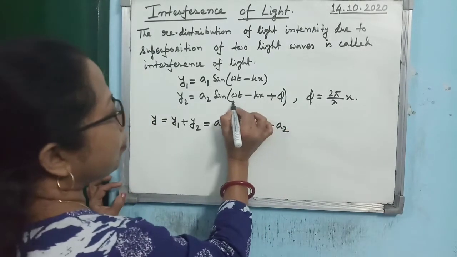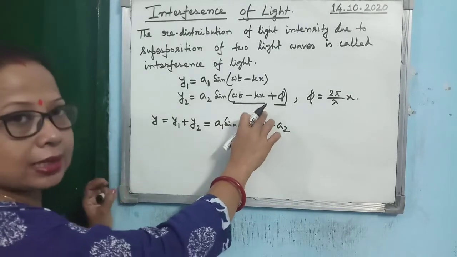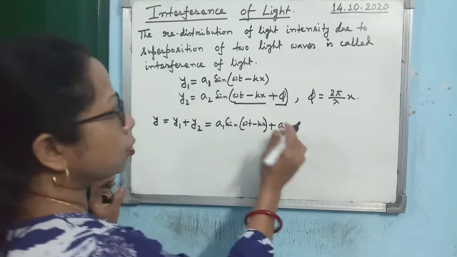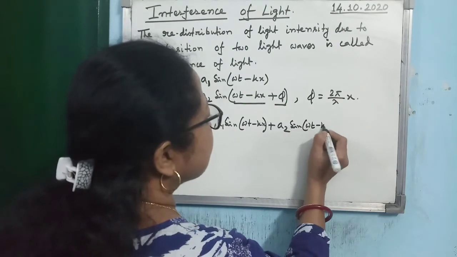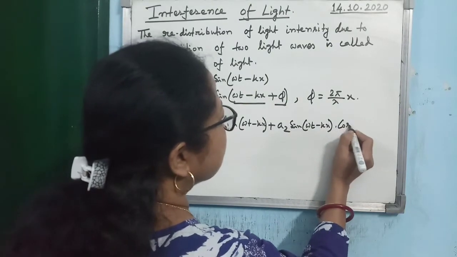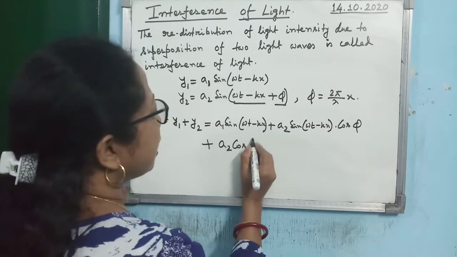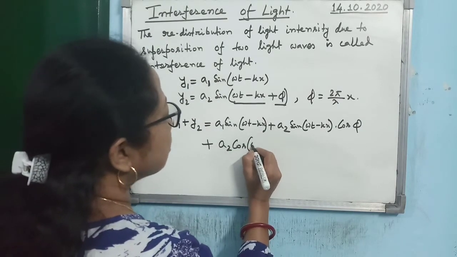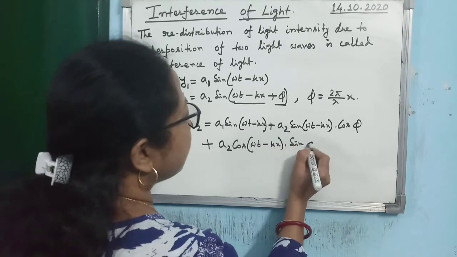This one you can break using sin(A plus B), taking omega t minus kx as A and phi as B. So you can write it as a1 sin(omega t minus kx) plus a2 [sin(omega t minus kx) cos phi plus cos(omega t minus kx) sin phi].